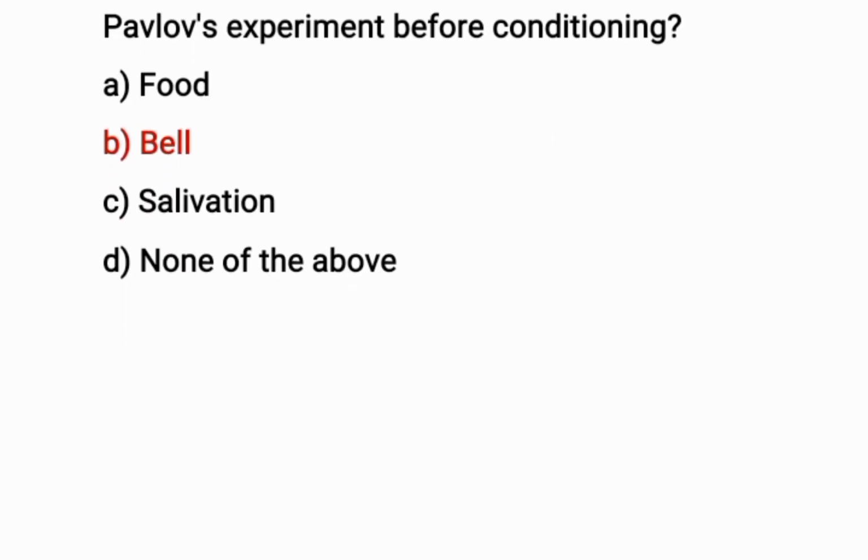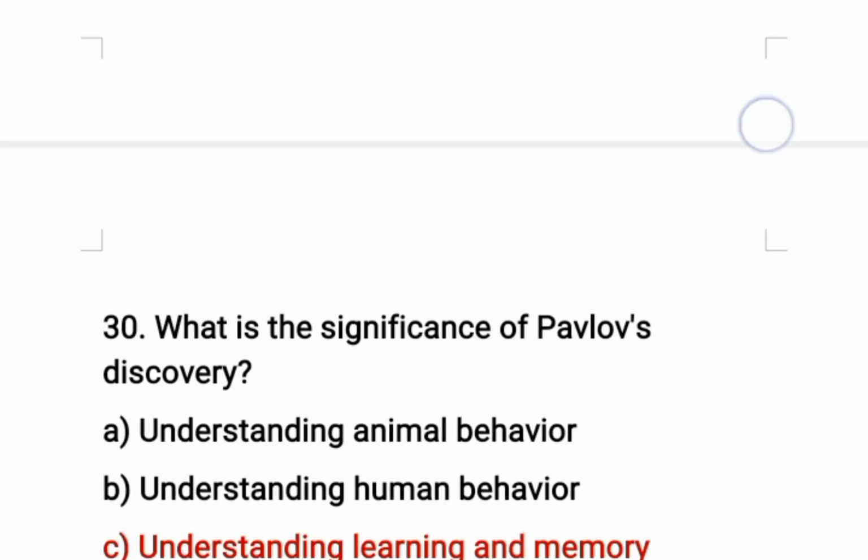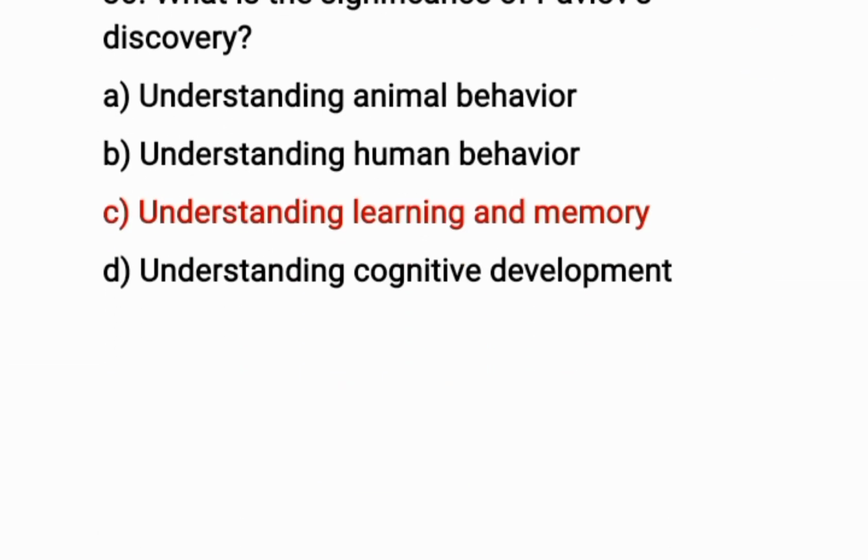Okay, question number 29. What is the conditioned stimulus in Pavlov's experiment after conditioning? The correct option is B. Bell. Okay, question number 30. What is the significance of Pavlov's discovery? The correct option is C. Understanding, learning, and memory.